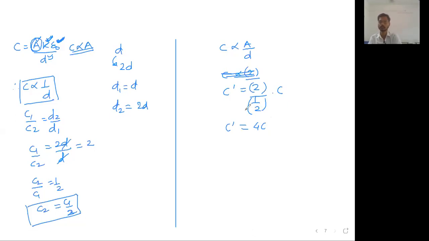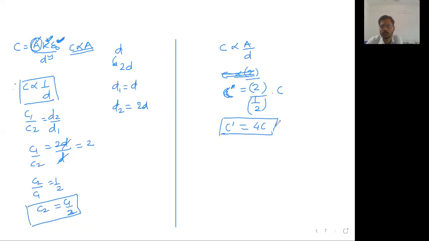Reply to me in the chat box, yes or no. So new capacity C dash is equal to 2 times 1/2 inverse, that will automatically become 4. In this way, you can immediately find the relation between old capacity and new capacity.